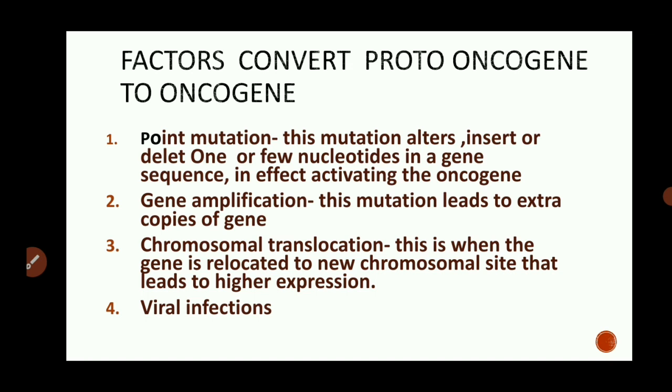This is when the gene is relocated to a new chromosomal site that leads to higher expression, and because of that the proto-oncogene is converted into oncogene. Then another factor is viral infection. Many viral infections also cause the conversion of the proto-oncogene, the normal functioning gene, into the oncogene.